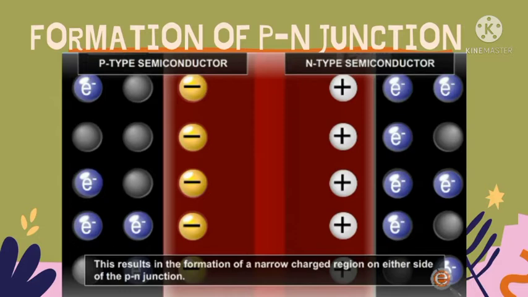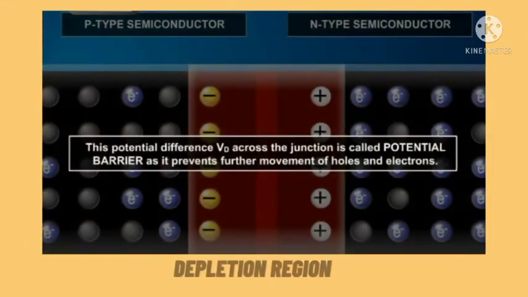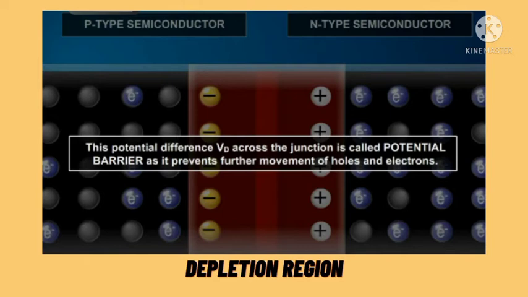The positive region created in the n-type semiconductor and the negative region in the p-type semiconductor will produce a potential difference across the junction. The potential difference across the junction is called the potential barrier, as it prevents further movement of holes and electrons.